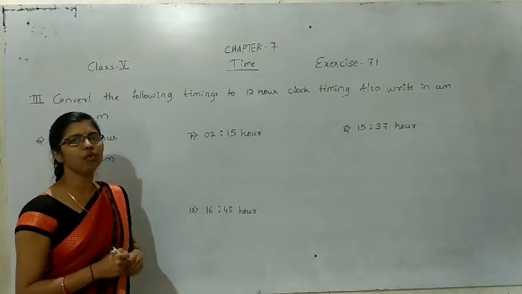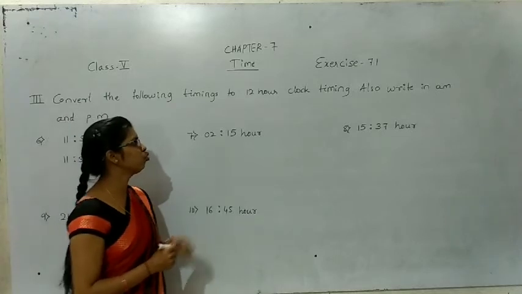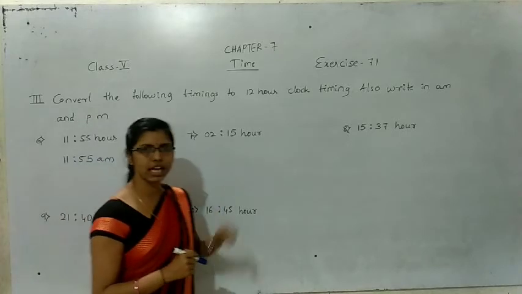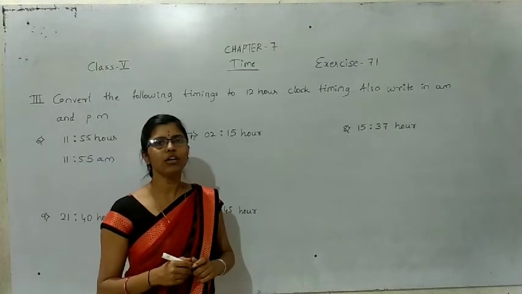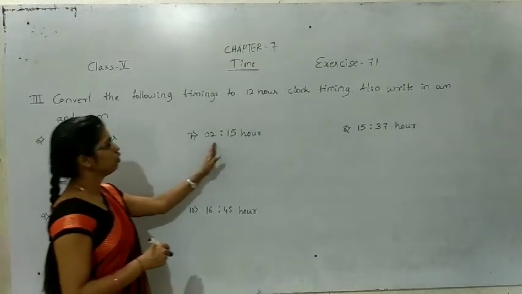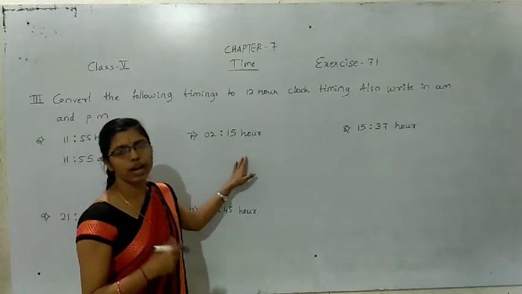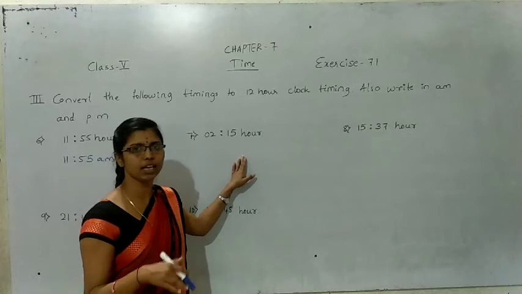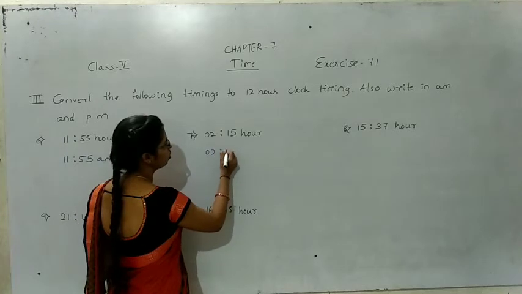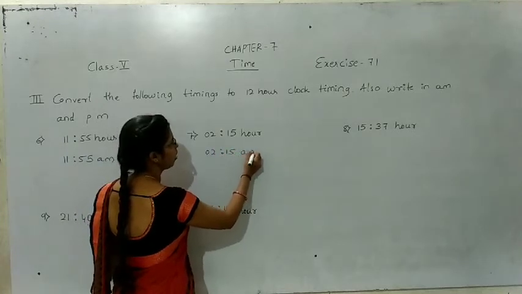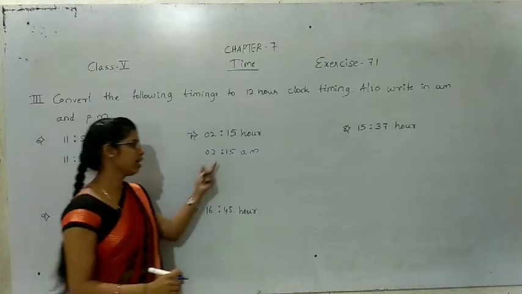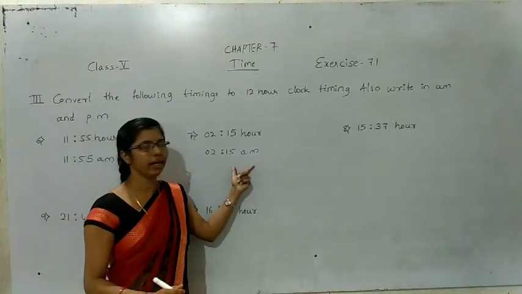7th one, 2 hour 15 minutes. This one is also less than 12. They are already given, that is 2 hour 15 minutes, and also I told if the given time is less than 12, that is AM, means 2 hour 15 minutes AM, anti-meridian.